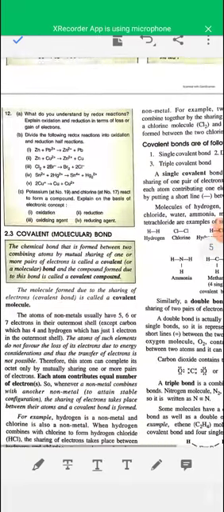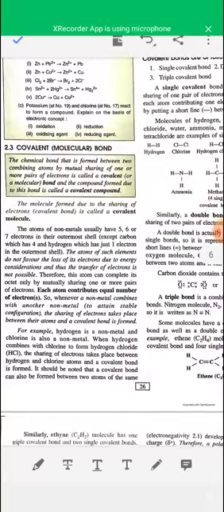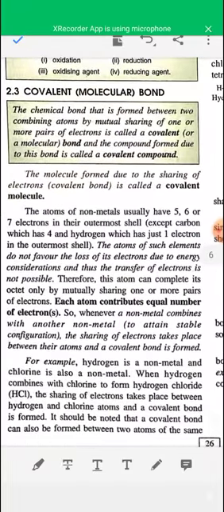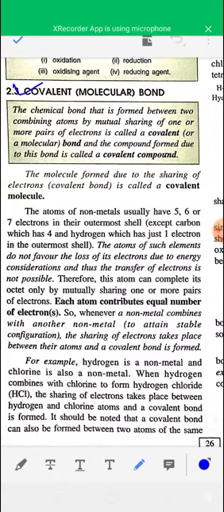Now see covalent bond. I have told you a covalent bond is formed by sharing of one or more electron pairs between two atoms. So the chemical bond that is formed between two combining atoms by mutual sharing of one or more pairs of electrons is called a covalent bond, and the compound formed due to this bond is called a covalent compound.